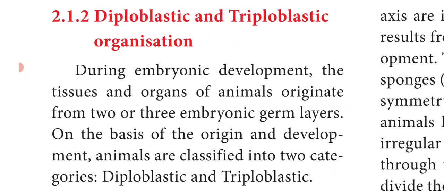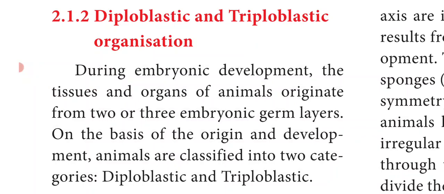So now we are going to see about the embryonic development. How an embryo is formed. When the male gamete sperm fuses with the female gamete ovum, the fertilized ovum is called a zygote.